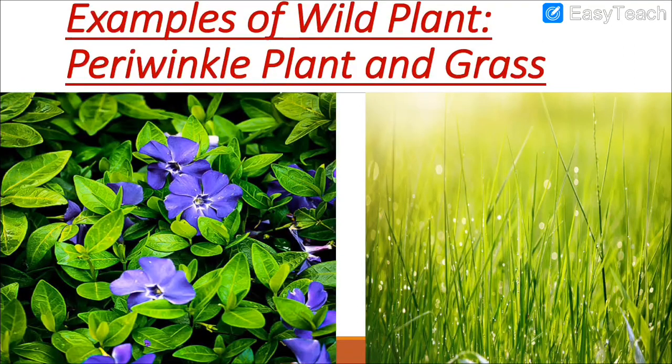Examples of wild plants, as you can see on your screen, are periwinkle and grass. See, this is periwinkle, purple in color, a very beautiful plant, and here grass is given. These are the examples of wild plants.